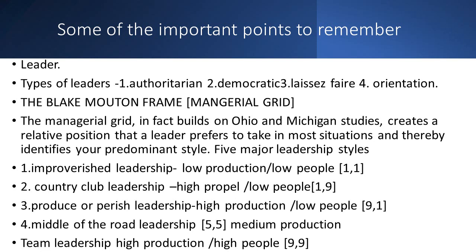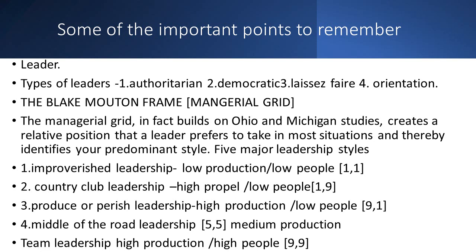The second one is country club leadership, where you will see high people and low production. This style of leader must concentrate on the needs and the feelings of members of his team. Here the people level is 9, so it is a good rank, and production is only 1, meaning he is completely concentrating on team members' or workers' happiness. Always he will try to make them feel happy. His assumption is that as long as team members are happy, they will work hard, so there is no need to pressurize them.